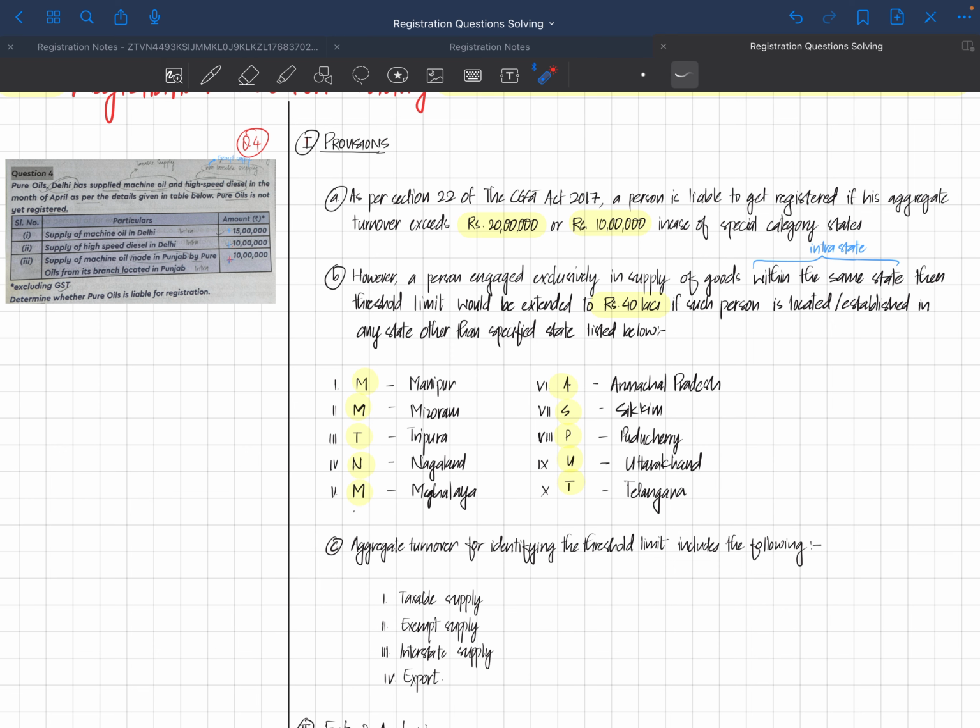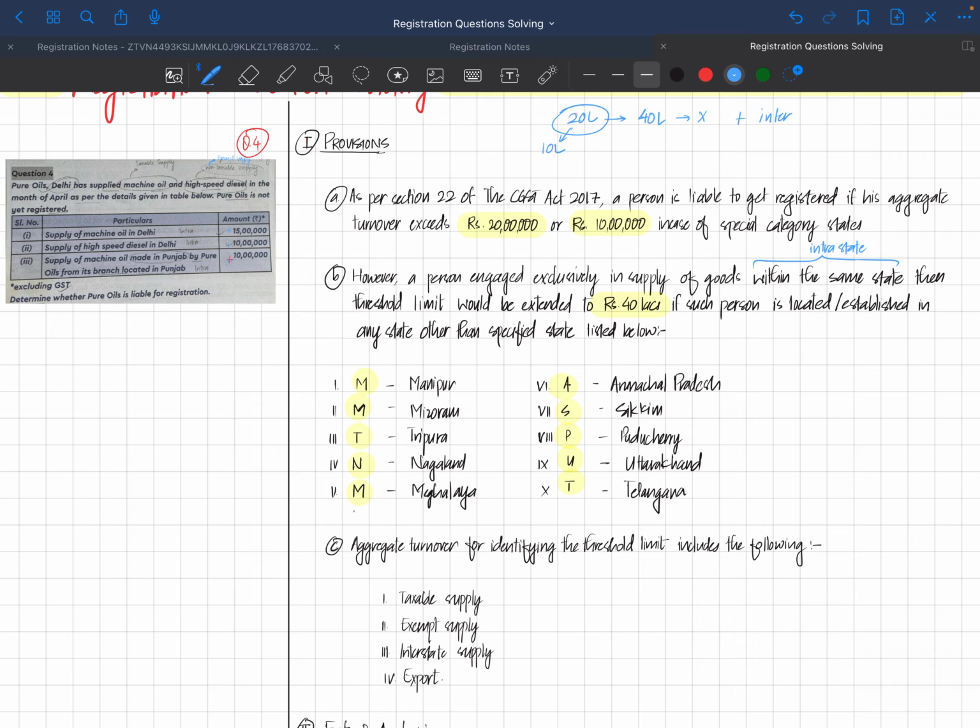As I had explained, first they have mentioned 20 lakhs, then they have discussed some of the special category states having only a 10 lakhs limit, and then some intra-state supply of goods having a 40 lakhs upper limit, and to some of the states it is not applicable also. Plus also interstate supply is mandatorily to be registered. So what should we write in the answer?